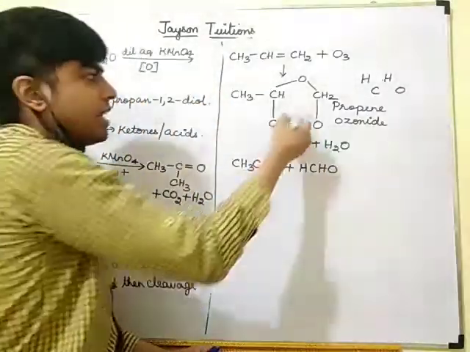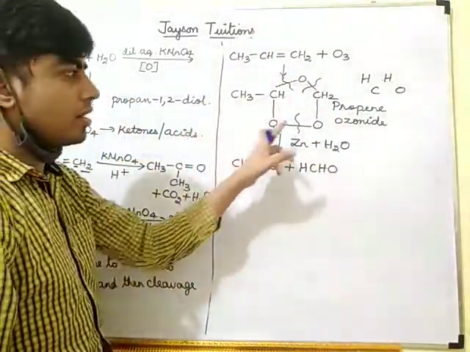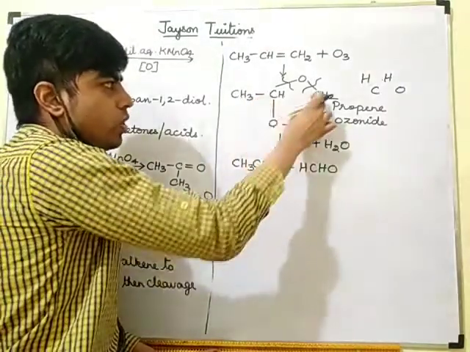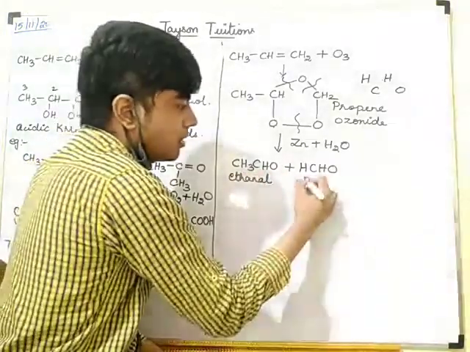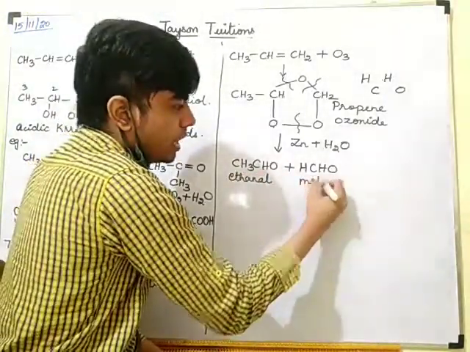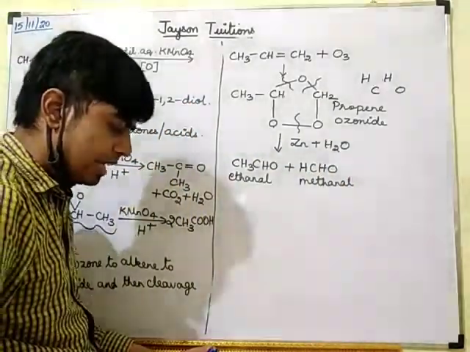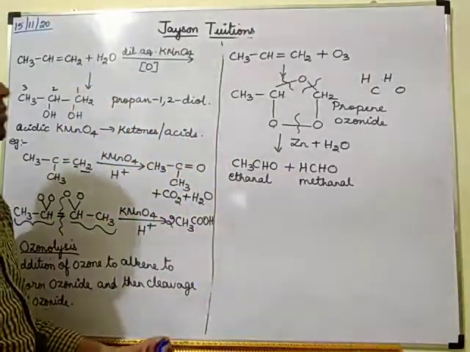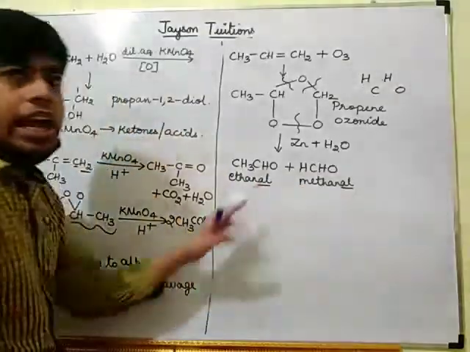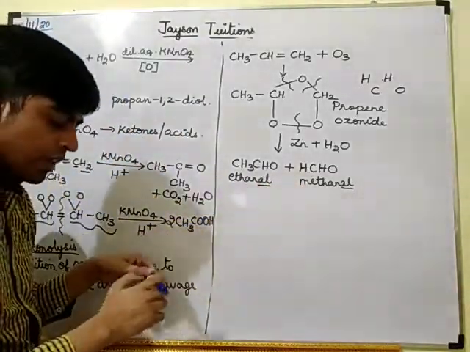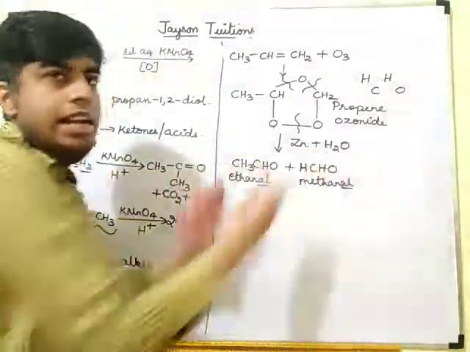In the presence of catalyst, it will divide in 3 places like this. Okay. So CH3CHO and HCHO. So this is ethanal and this is 1 carbon, so it is methanal. So this is what is called as ozonolysis. Okay. So here both are what? Aldehyde group. Both are aldehyde group.